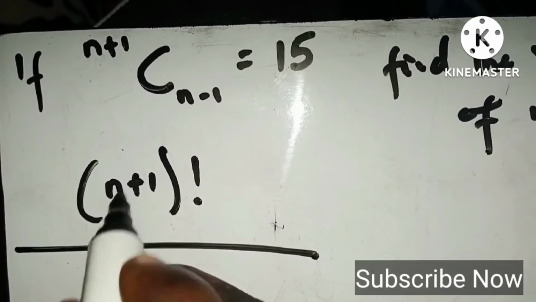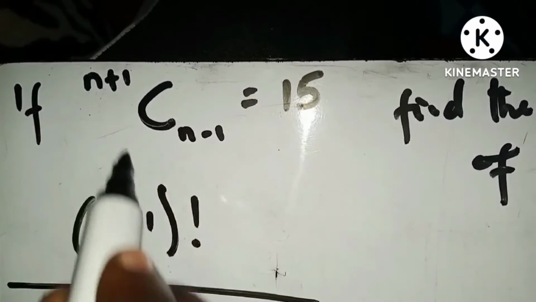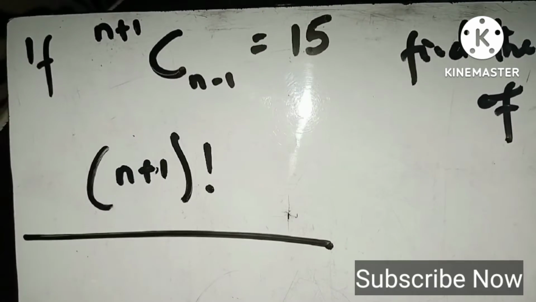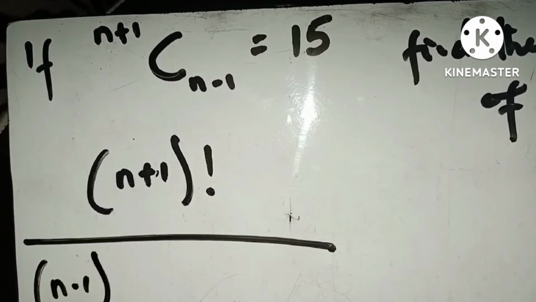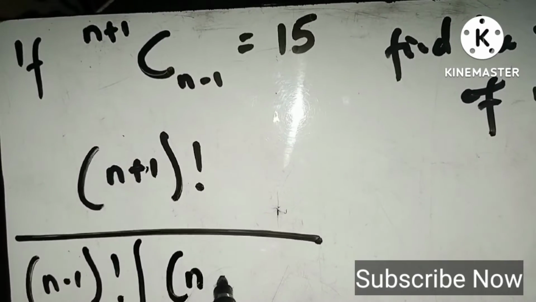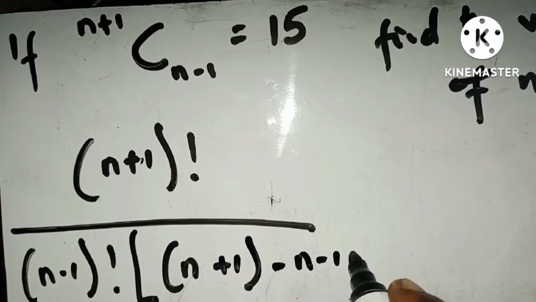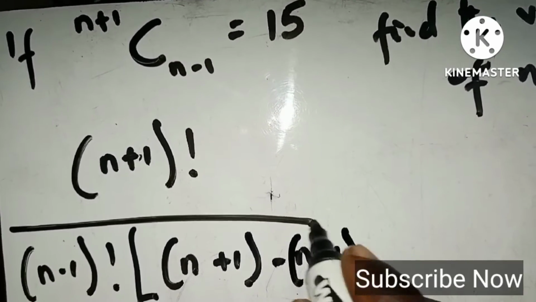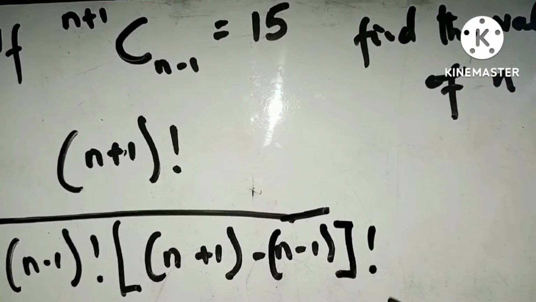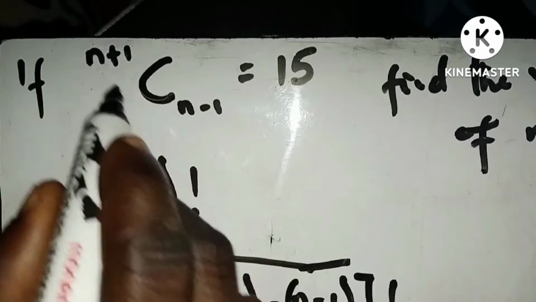This n plus 1 here is exactly the total options available to you, right? Whatever the number may be, that number factorial divided by n minus 1 factorial, right? Everything here, and then multiplied by n plus 1 minus n minus 1, right? That is one thing here. Make sure that you put everything into a bracket, everything factorial, right? Everything on the left hand side here is the definition of this.